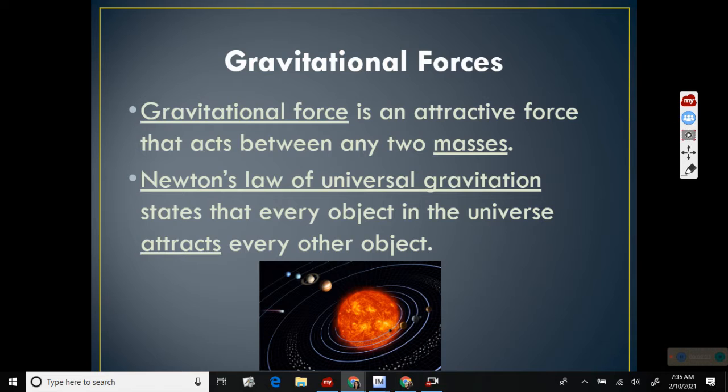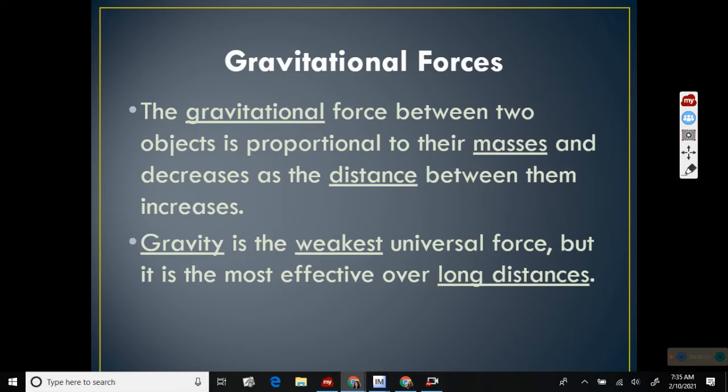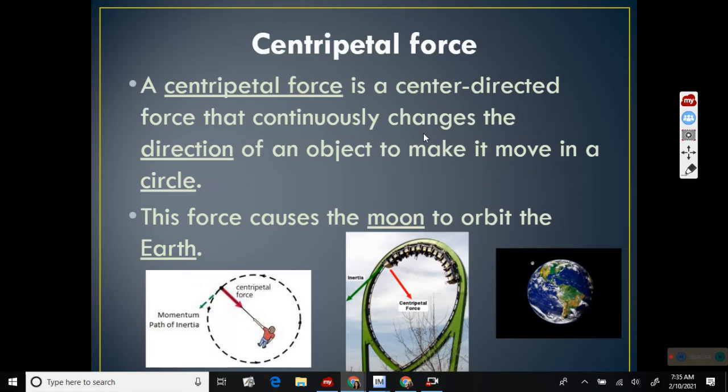Newton's law of universal gravitation states that every object in the universe attracts every other object. Okay, so there's a pattern to everything. The gravitational force between two objects is proportional to their masses and decreases as the distance between them increases. So gravity is the weakest universal force, but it is the most effective over long distances. So what that means is you may have a force acting between two objects, but the farther they get away from each other, and the smaller their mass is, the less it's going to affect them.